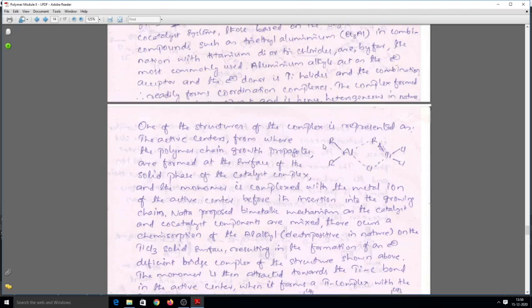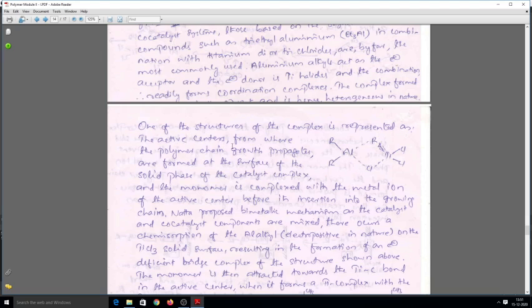One of the structures of the complex is represented as, here you can see that triethyl aluminium, R group represented the ethyl group. And then titanium trichloride, here the aluminium of the co-catalyst forms a bond with the chlorine of the halogen or chlorine of the catalyst, and then titanium metal of the catalyst forms a bond with the carbon of the co-catalyst. So this forms a cyclic complex.